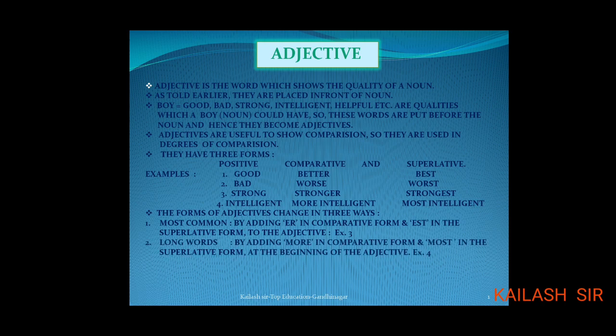Second method: for long words having more than one syllable, or in simple words long words, we add more in the comparative form and most in the superlative form at the beginning of the adjective. That is, more and most are added instead of er and est. You can see in example number 4, intelligent. It is a bigger word, a long word we can say, so it is more intelligent and most intelligent.